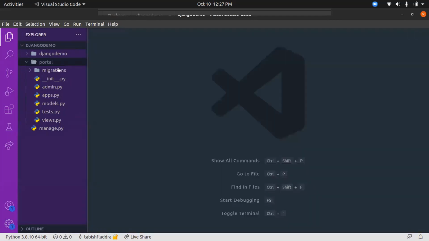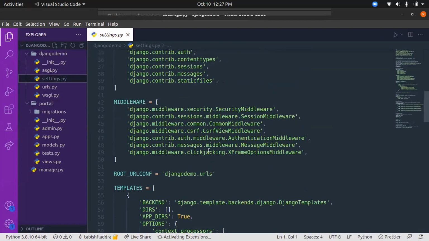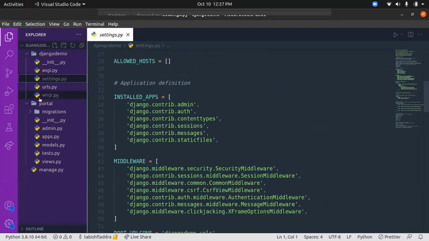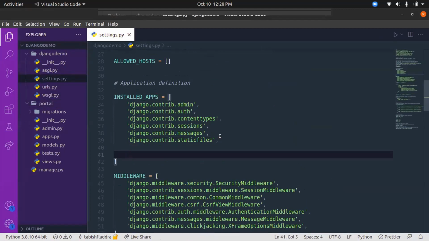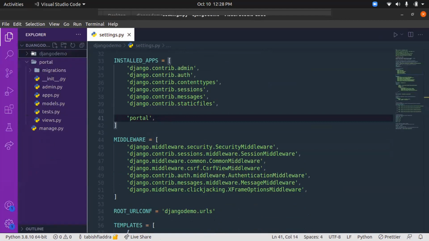I'll exit the command. First of all, we have created the app, so we have to register the app. Aman has shown you the installed apps in the settings. So here it is. We have created the app with the name portal, but we haven't told Django in the settings file that we have created a new app. So we'll do that first. We'll add portal to our application list. We have done that.